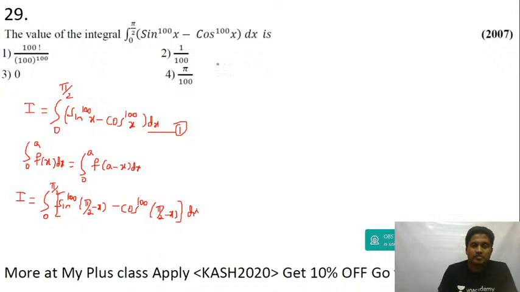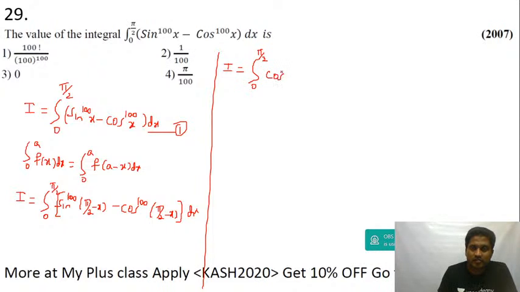So this becomes I is equal to integration 0 to pi by 2, sin of 90 minus x is equal to cos x. So you get cos power 100 of x minus sin to the power of 100 of x. Take minus common, guys.